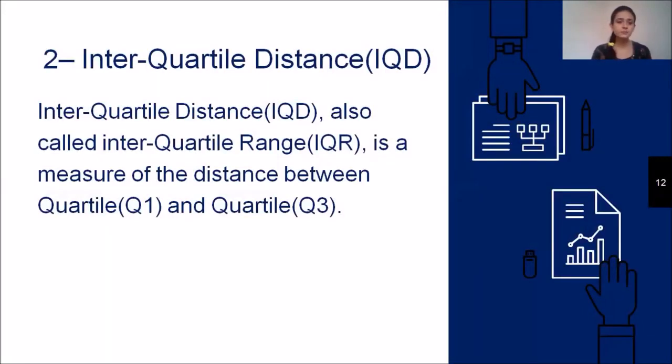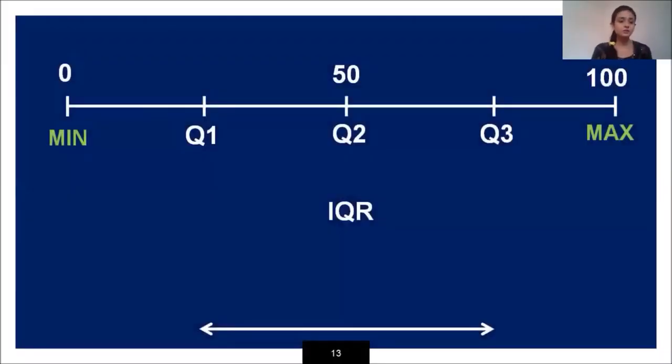Now next comes the interquartile distance, or you can say the interquartile range, that is IQR. It is the measure of distance between quartile 1, that is Q1, and quartile 3, that is Q3. Let's understand with an example. Suppose I have the data from 0 to 100. What is 0? It will be my minimum value. What is this Q1? The data between 0 and Q1 is my first 25% of the data.